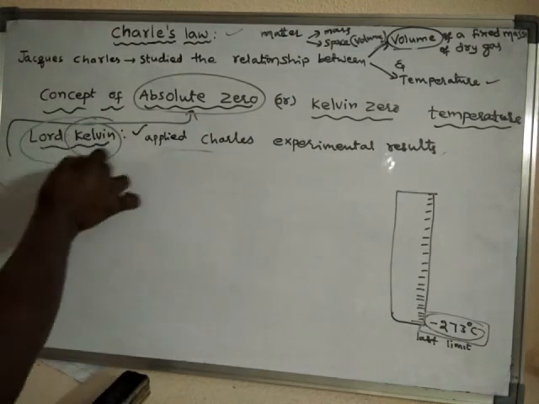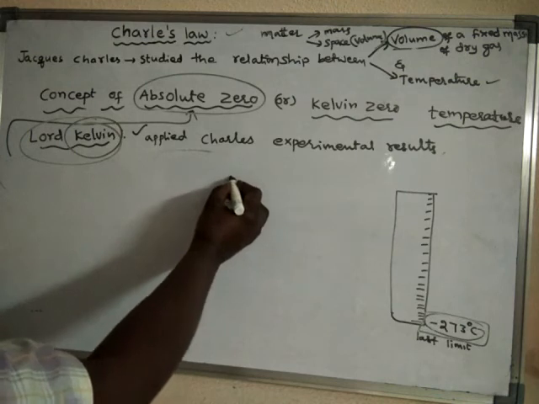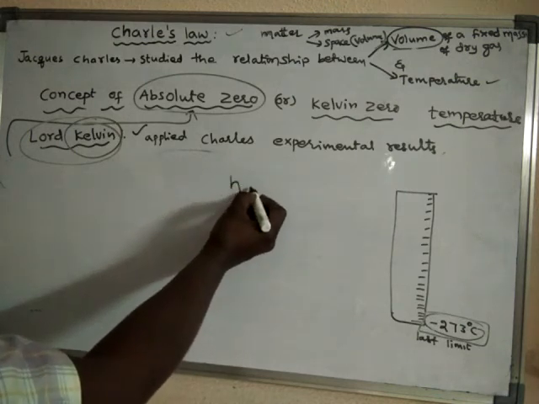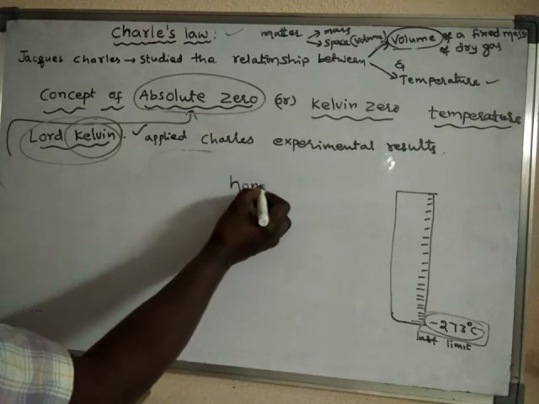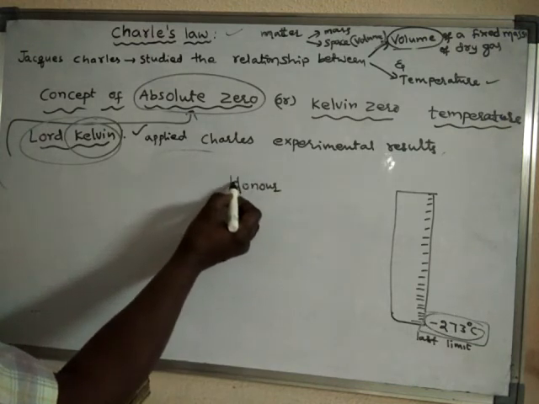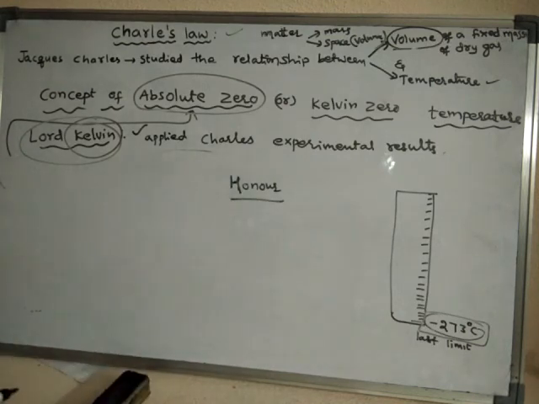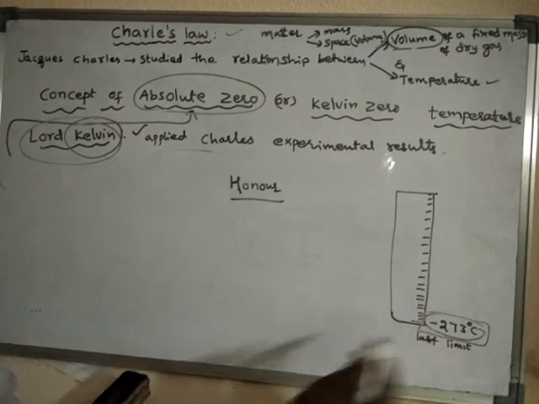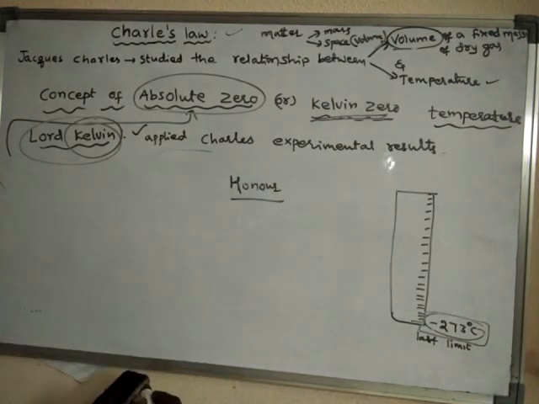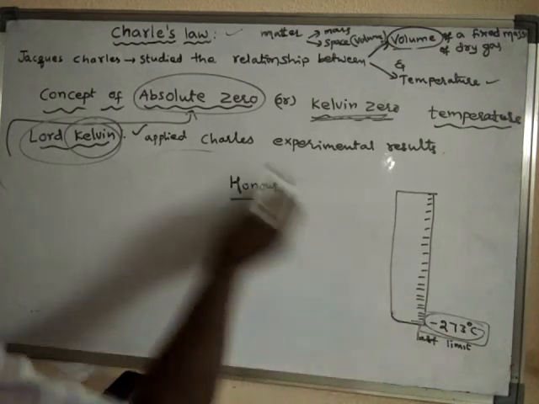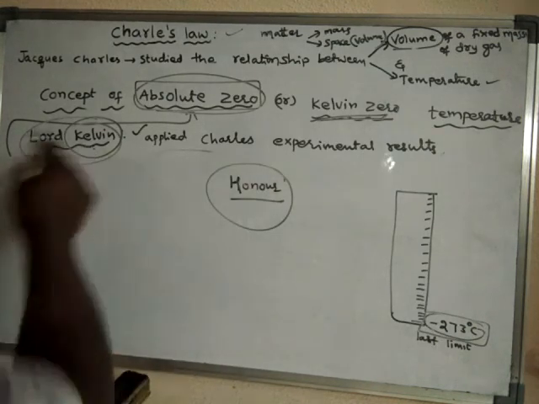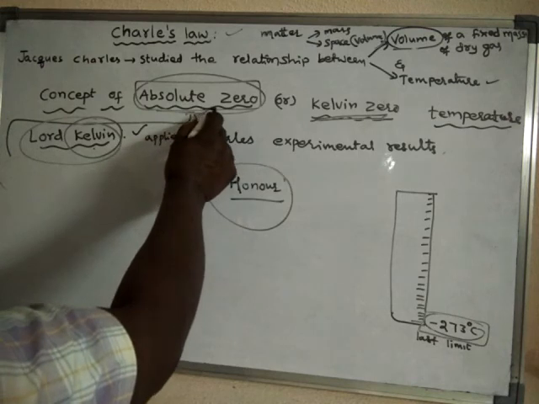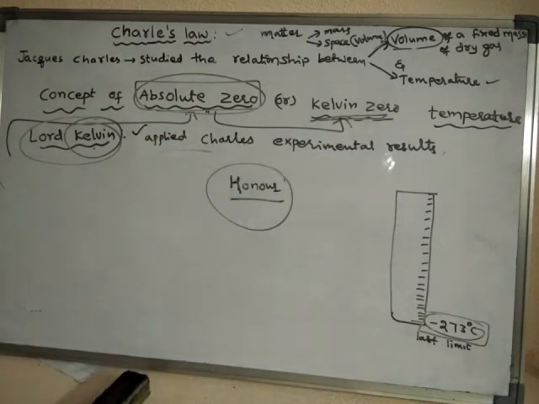In order to honor Lord Kelvin, the lowest limit was also given his name, Kelvin 0. Initially it was named absolute 0, and to honor Lord Kelvin it is also called Kelvin 0.